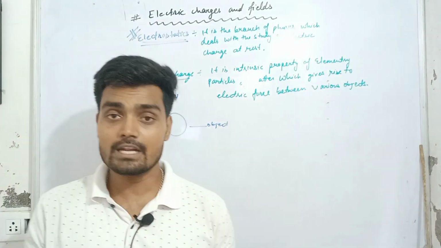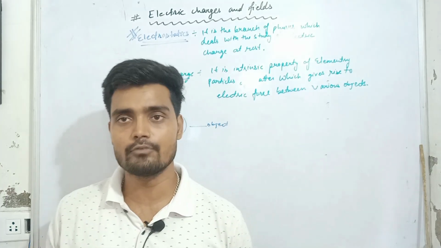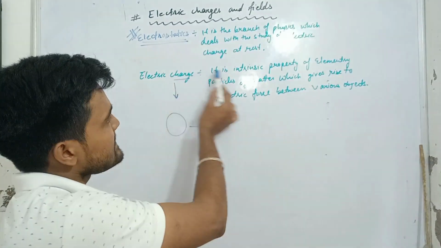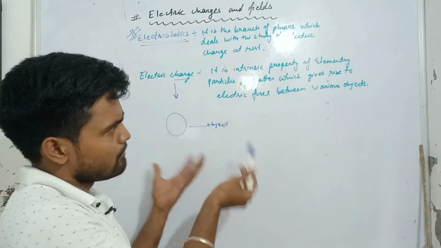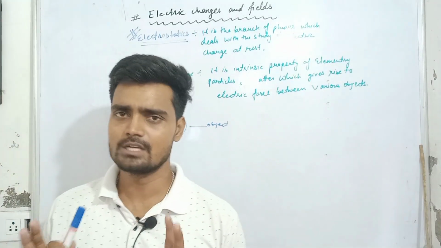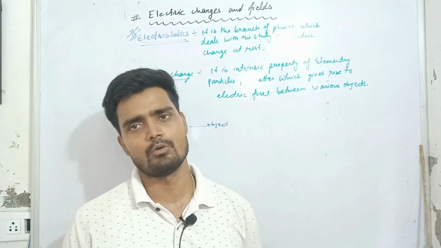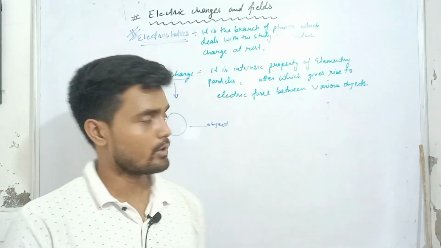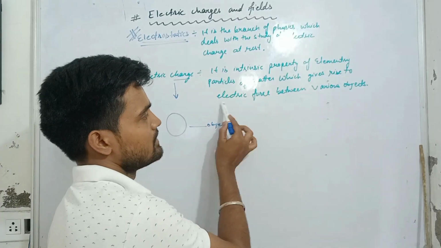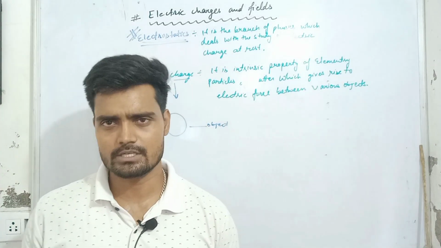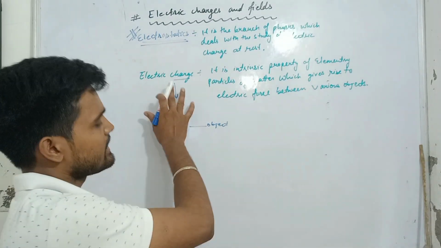That interaction or exerting of force due to these charges, that kind of charge is called electric charge. That's simple. So it is an intrinsic property of an object or of elementary particles of any matter, which can give rise to the electric force between two or various objects. That is the meaning of electric charge.